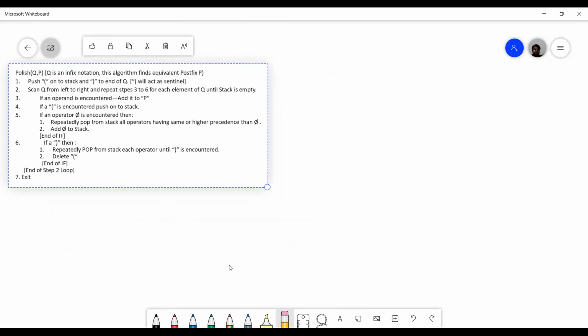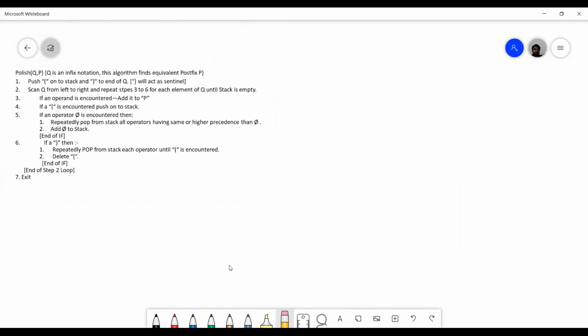So note down the algorithm. First, give the heading conversion of infix to postfix, and put the date also there. Note it down while I'm writing a question here.